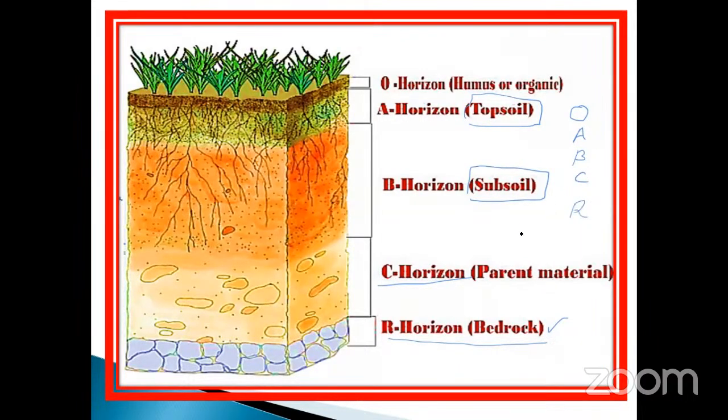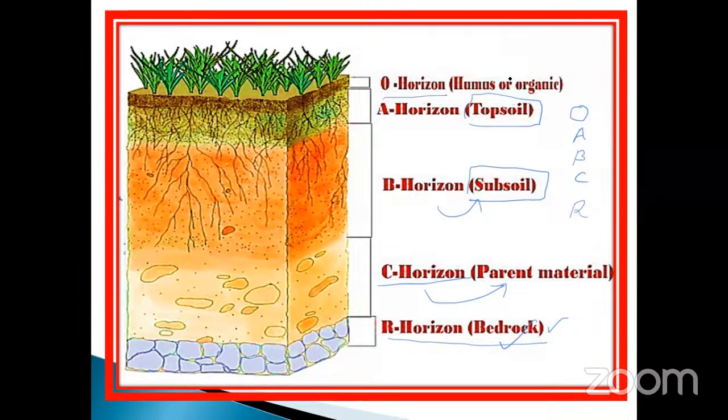Sometimes they may ask questions. Which one of the following is called subsoil? B horizon is also called subsoil. Which one is called the parent material or parent soil? And which one is the last layer of the horizons? That particularly tells us the bedrock. Otherwise, bedrock is also called which layer? Which one is the topmost layer? Like that they may ask the question.